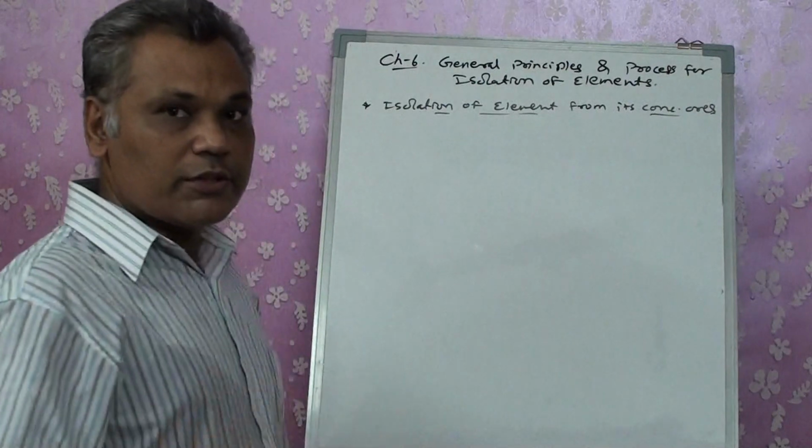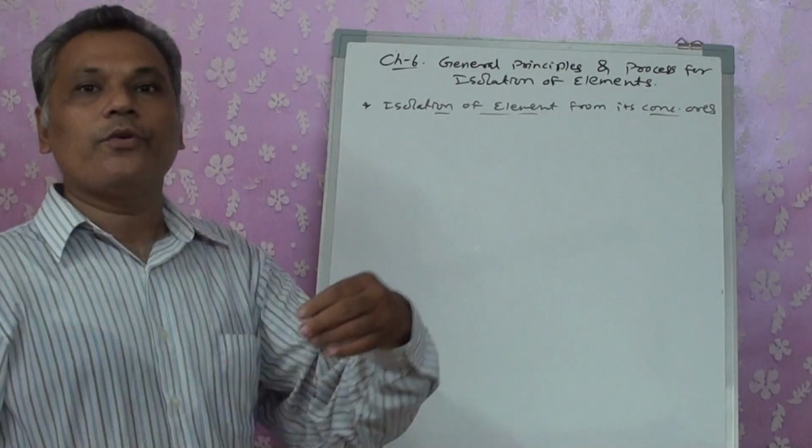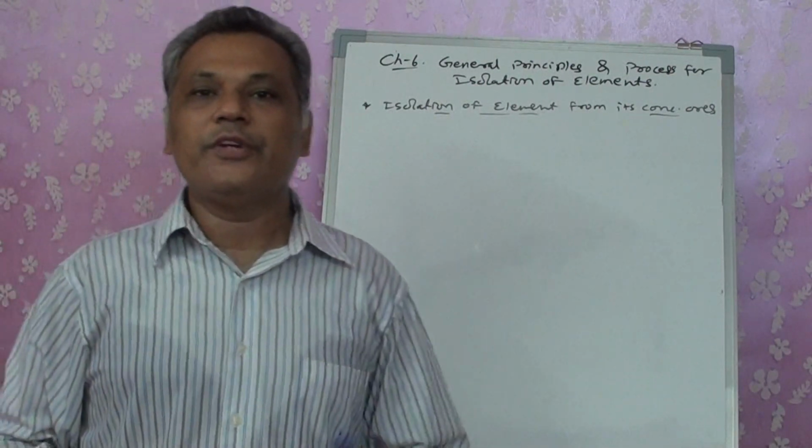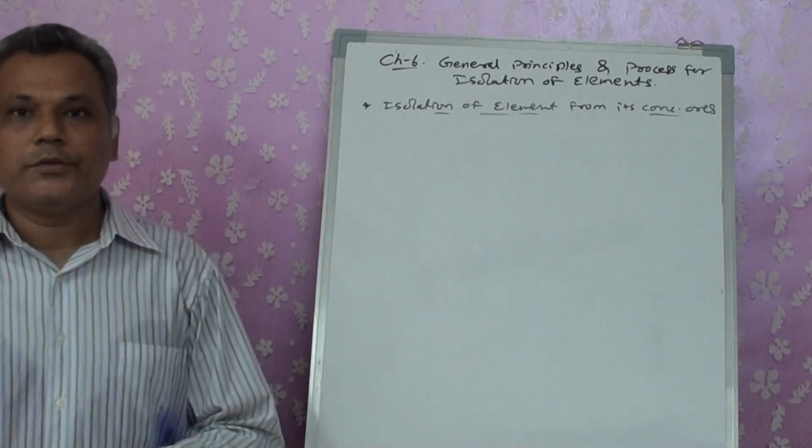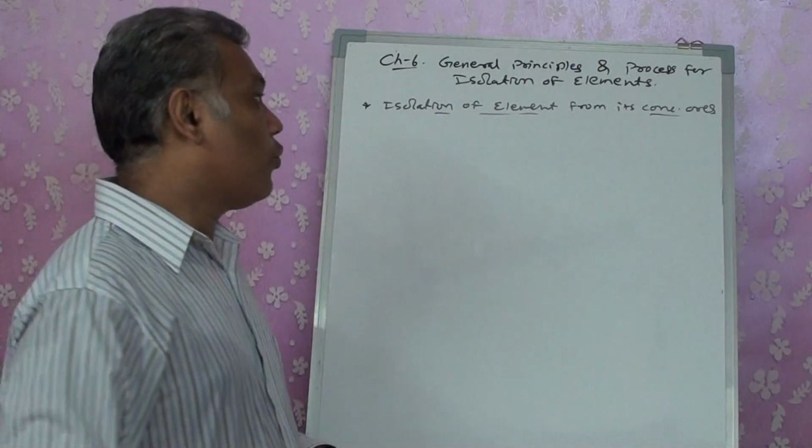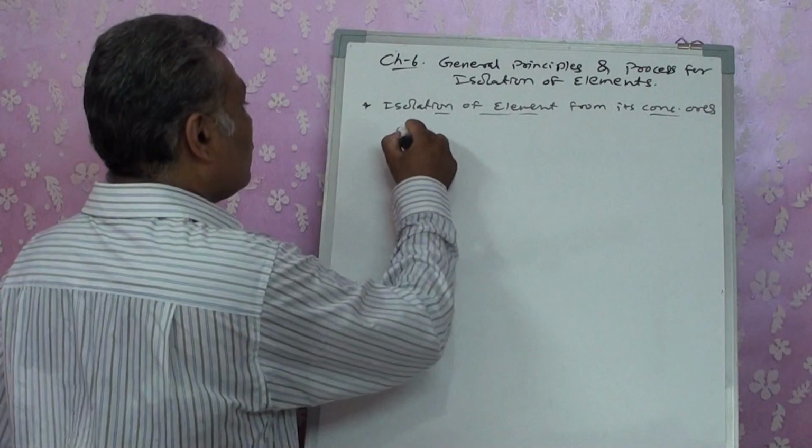Once we concentrated the ore, in the second step we want to now separate the metal, which we term as crude metal also, right? But when we want to do this, there are two steps to be done.